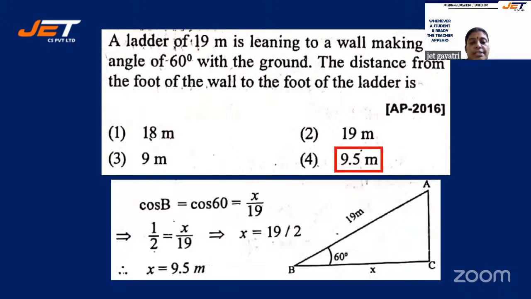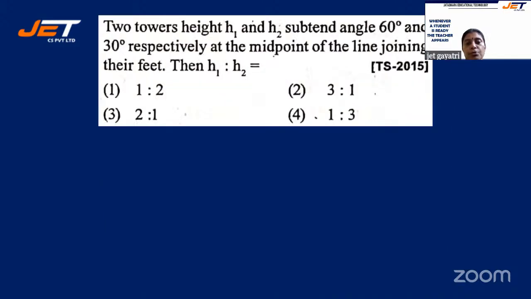All right, so let's see here. You can see the triangle. 60 degrees is the angle, and here cos 60 is nothing but adjacent side by hypotenuse. The adjacent side is assumed to be x, which is what we are supposed to find out. So x by 19 is equal to cos 60, which is half. When you cross multiply, we get x is equal to 19 by 2, which is 9.5. That is why option 4 is correct.